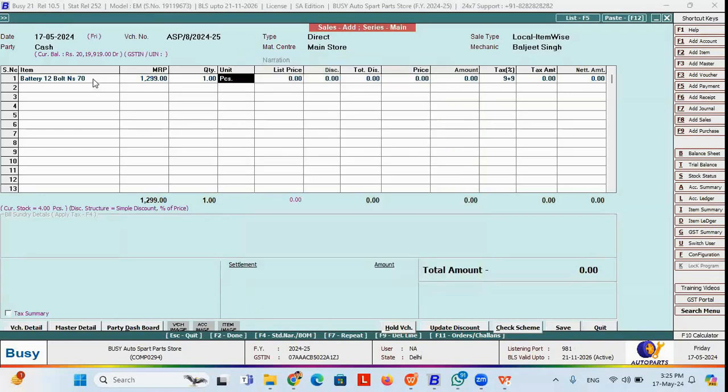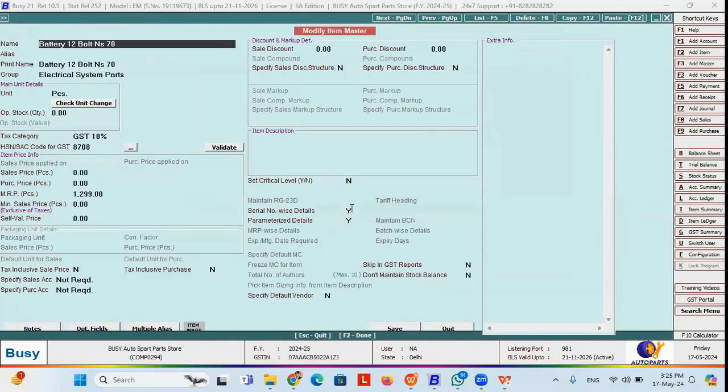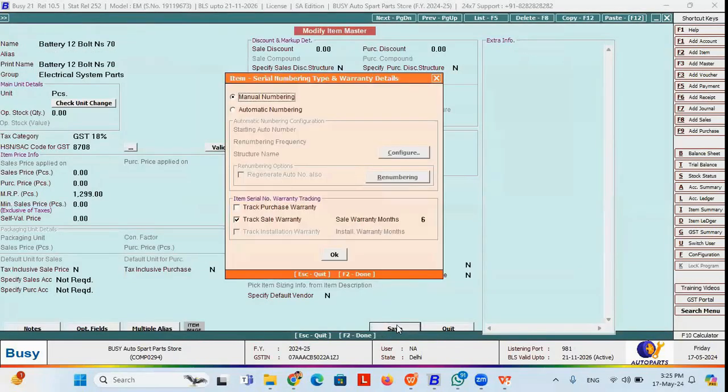How is this warranty month showing? Because in the item master, whenever I created that item, I mentioned the serial number. Once I enable the serial number and save it here, I get an option to mention my sale warranty as well as my purchase warranty.